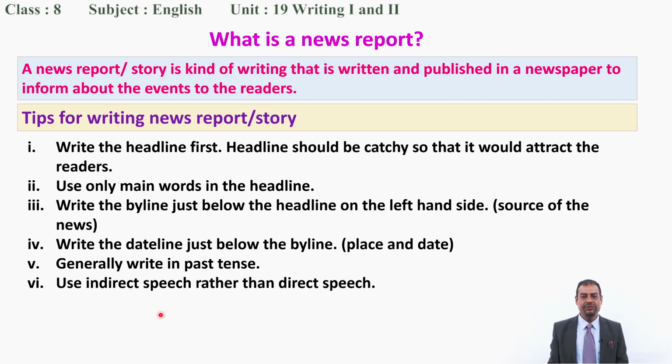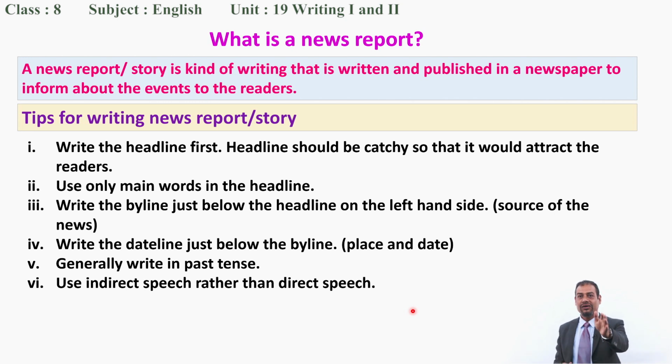Next one you can see, use indirect speech rather than direct speech. So we follow indirect speech here, but if you want to stress someone's saying, at that time you can use quotation marks or inverted commas and follow direct speech.